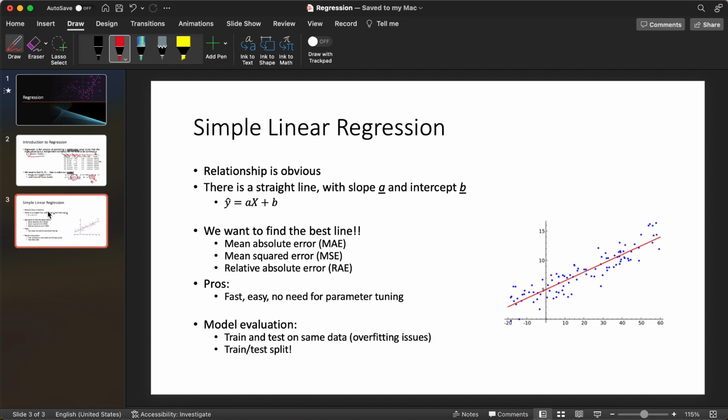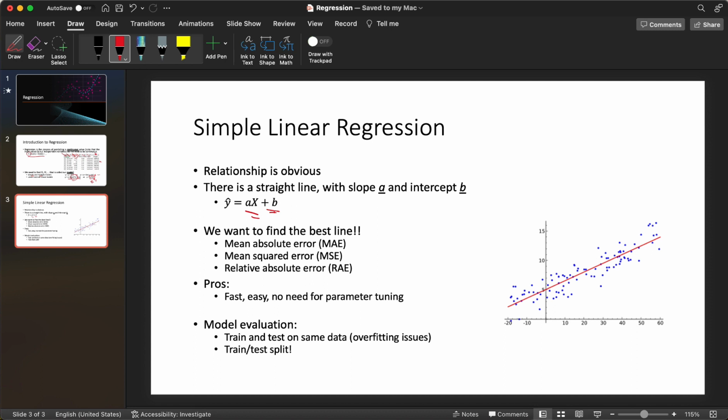So when we talk about linear regression, we basically have a line. You can see in this graph we have the blue dots, which represent our data set. We have the x values and the y values, so that's a scatter plot, obviously. Then we want to find the best line. This line, as you know, can be defined by two parameters, A, which is the slope, and B, which is the intercept. That's what we need to find.